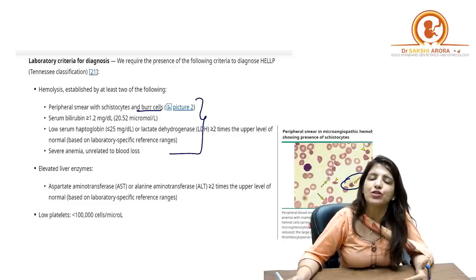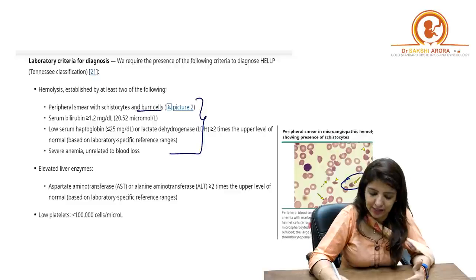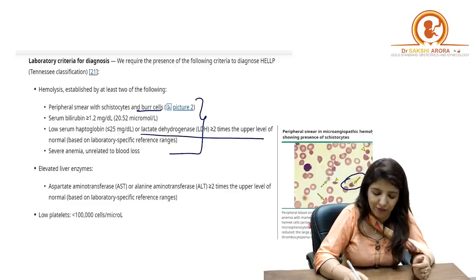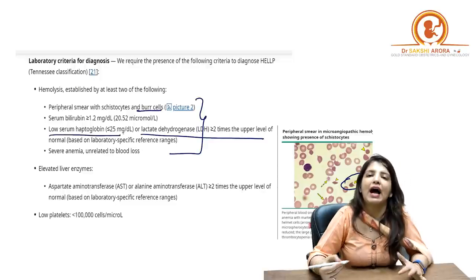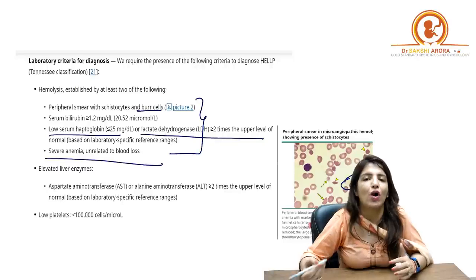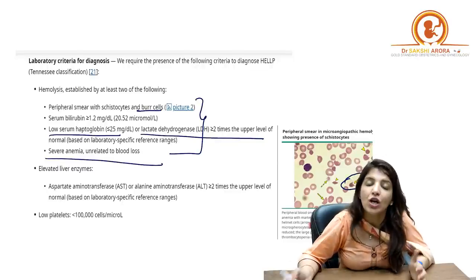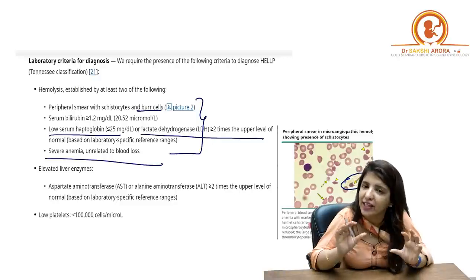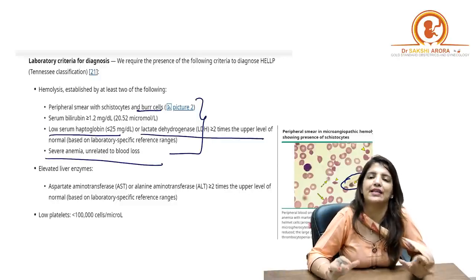Number three, if your question says that there is increased LDH more than 2 times its normal value, or the levels of haptoglobin are decreased. And number four, it can say that there is severe anemia, microangiopathic hemolytic anemia. So if any two of these four are present, then we say that yes,